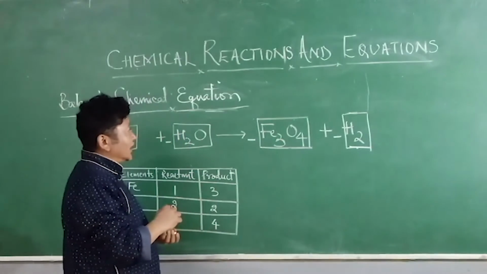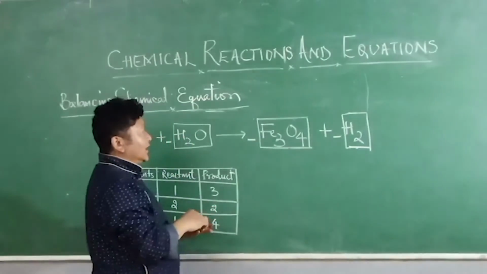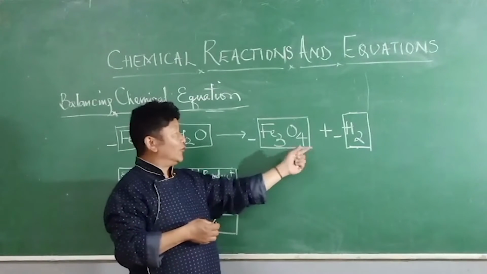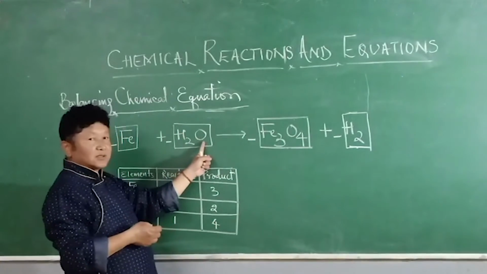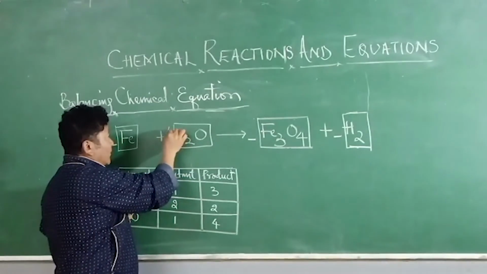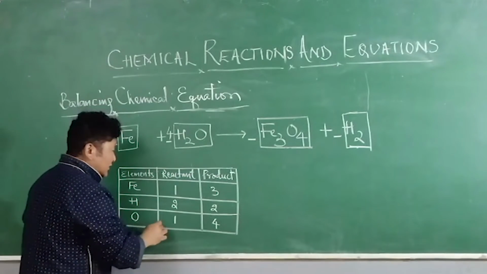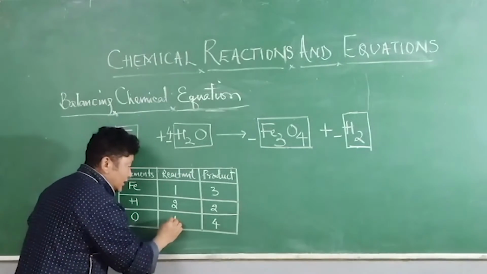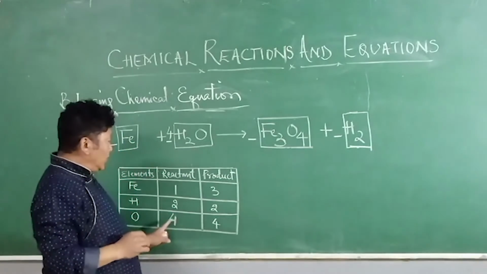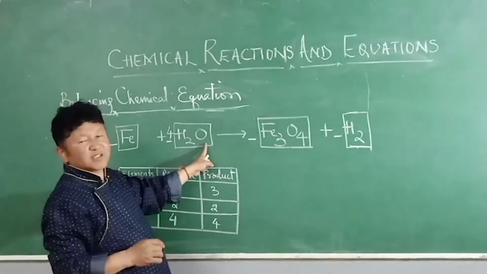There are 3 iron and 4 oxygen. Therefore, now to balance this oxygen, you can put 4 here. Now, the number of oxygen over here and the number of oxygen over here is balanced.